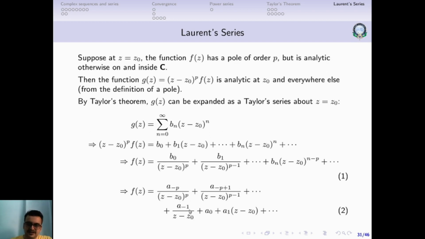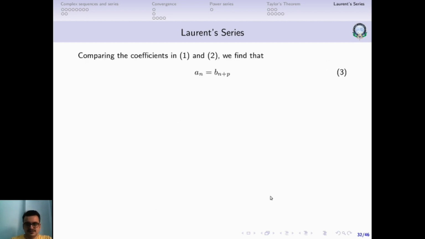By the way, this a minus 1, we will see in the next lecture. This is known as a residue. It's an extremely important quantity. Okay, we'll talk more about that a little later. In the next lecture, we'll discuss this in great detail. So this f of z is basically a series which looks like this. Let's call this equation number 2.